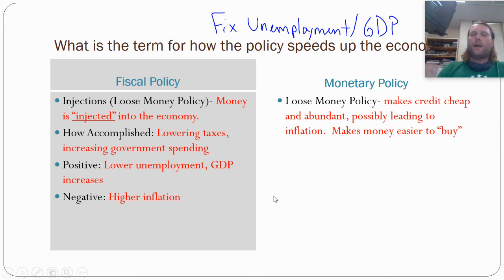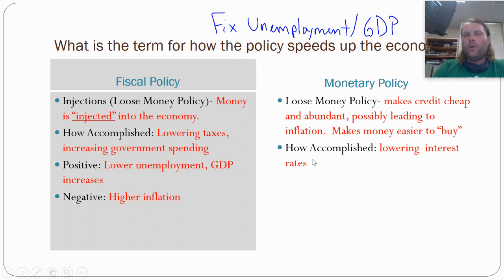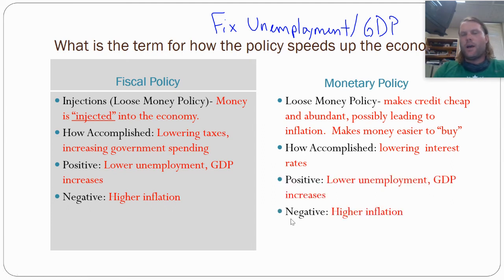All right, monetary policy, the interest rates, right? The banks. So what do they do? They lower interest rates. People are able to borrow more money. They're going to use that money. They're going to spend it. We see unemployment go down. We see inflation increase. Same positives, same negatives.